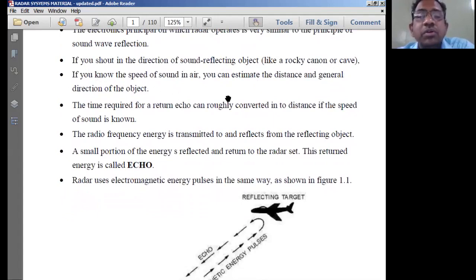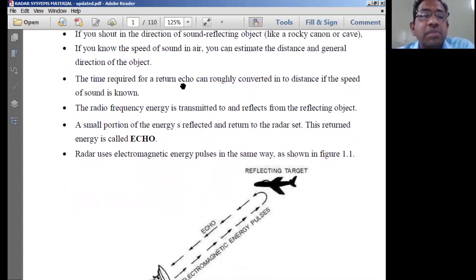The sound is simply going to get reflected back. If you know the speed of sound in air, you can estimate the distance and general direction of the object. The time required for a return echo can roughly be converted into a distance if the speed of sound is known. So if the speed of sound is known, we can roughly know the distance of the target where the sound wave is getting reflected back.